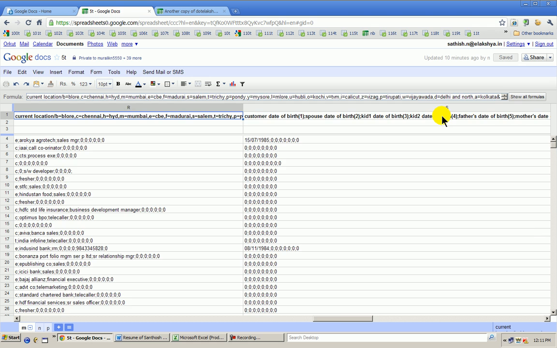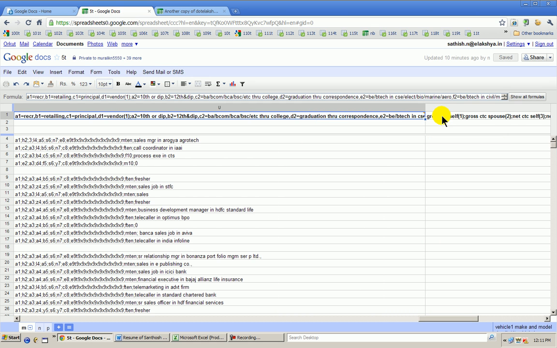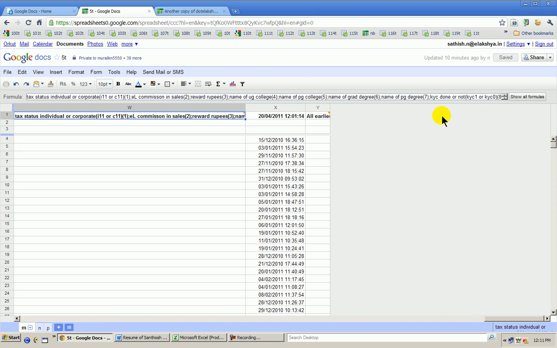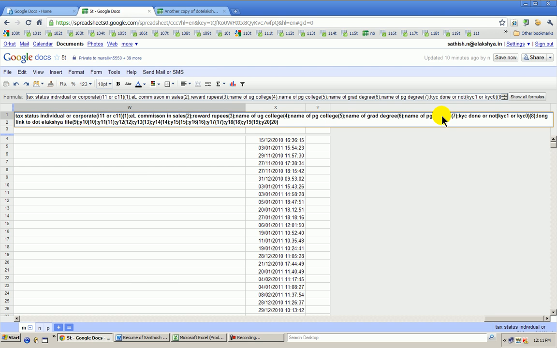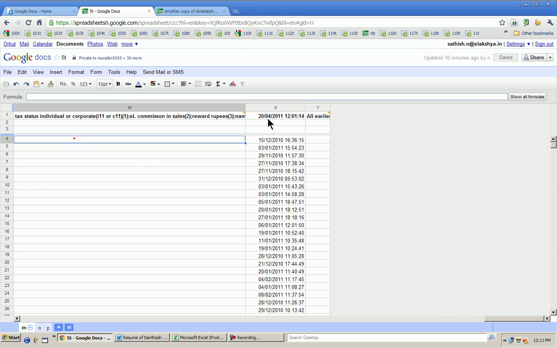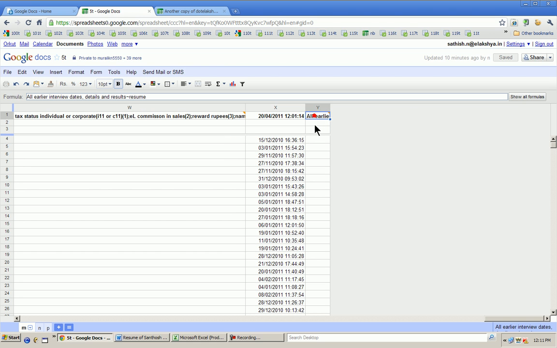The third cosmetic change I have made, which is a quick change, is that the long link of the .elakshya file also I want to be captured. So in this column, in this 9th place, that long link would be http: something, this whole thing, this is a long link. Any .elakshya file, this whole thing would be the long link, correct? The long URL or link, I want that also to be captured, and please do that. Last point is, in Y, all earlier dates and details and results are there, and then I also want the resume of the candidate, if it is there, to be captured and put in there.